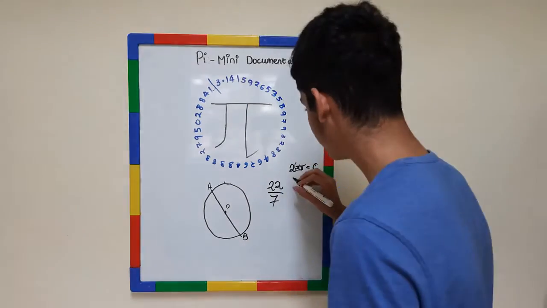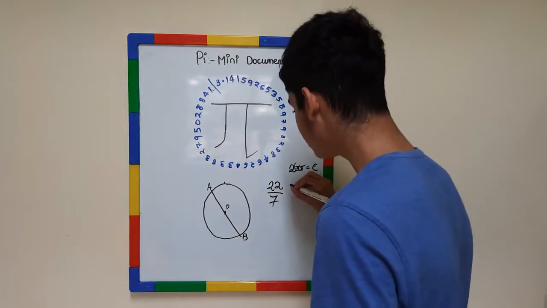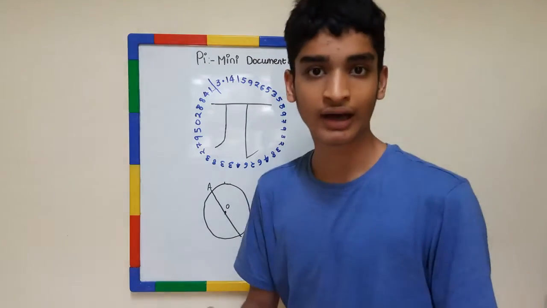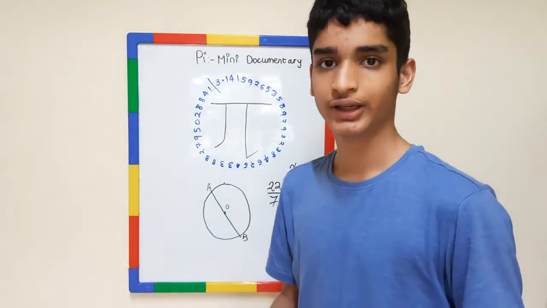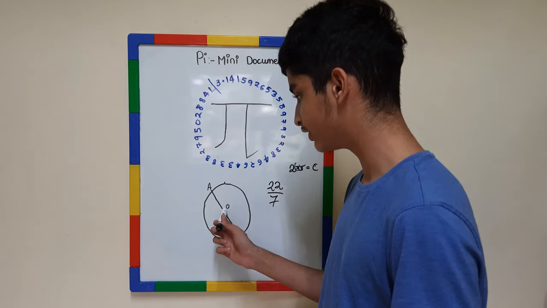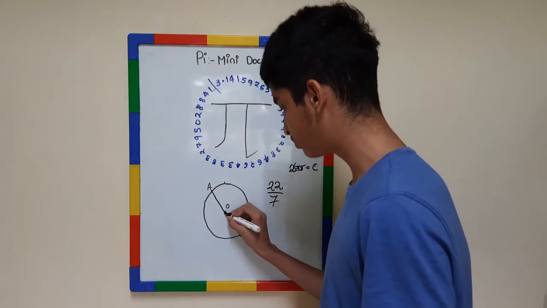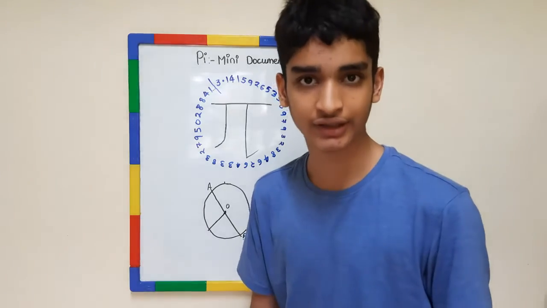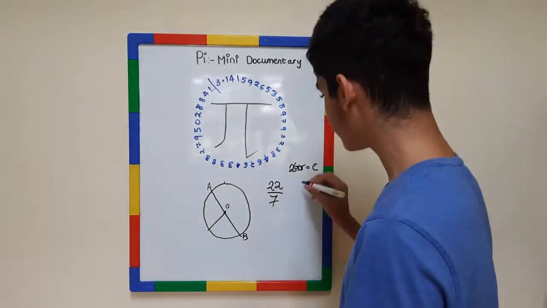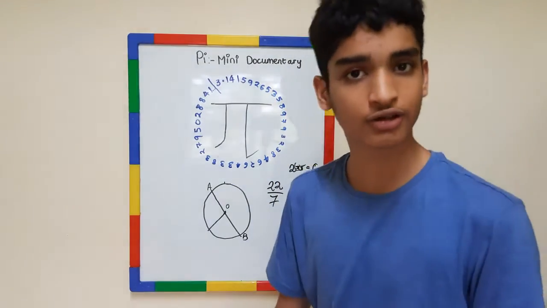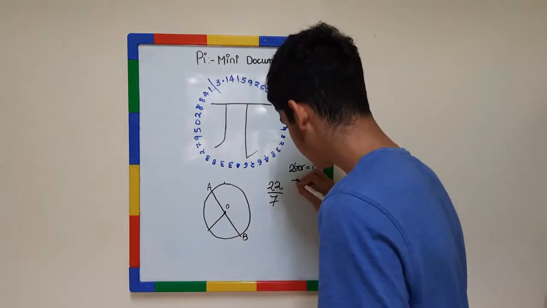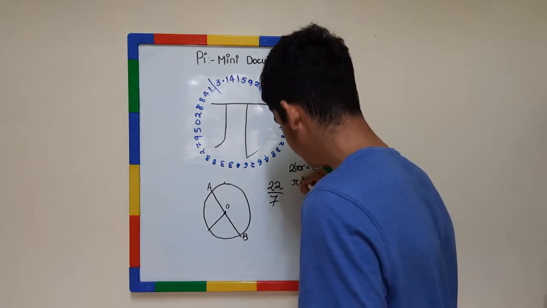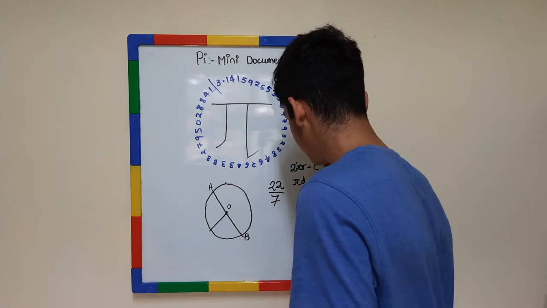So 2r. R is the radius of the circle, meaning it originates at the center and goes to a specific point. So kind of like half of the diameter. So instead of 2 pi r, we can also write it as pi d. So pi d equals c.